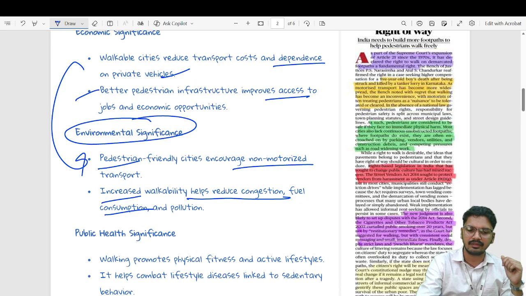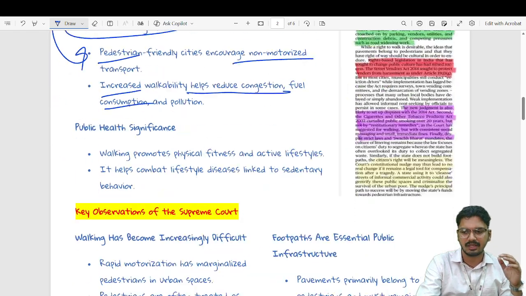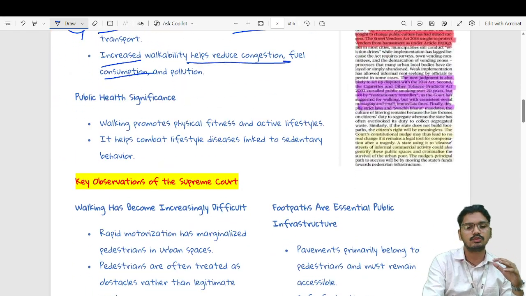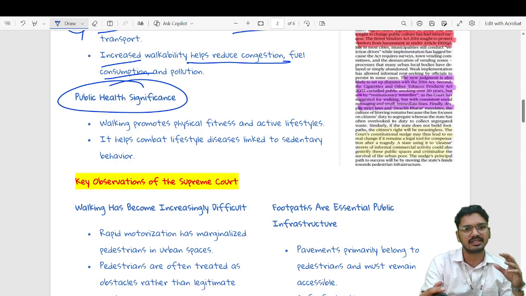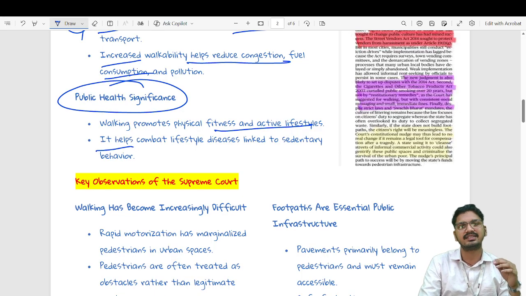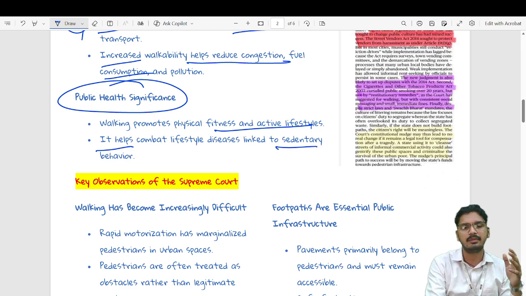And at last, if there is a healthy environment and a walkable space, we see a public health significance, where walking promotes physical fitness and an active lifestyle, and it also helps to combat lifestyle diseases linked to sedentary behavior, for example, obesity.